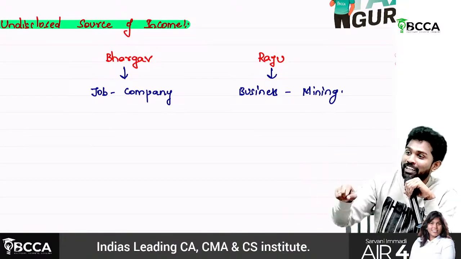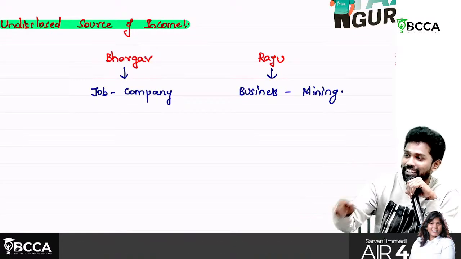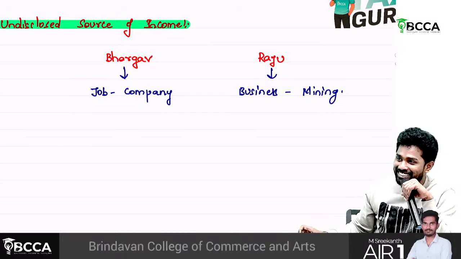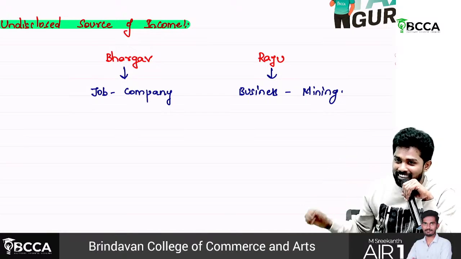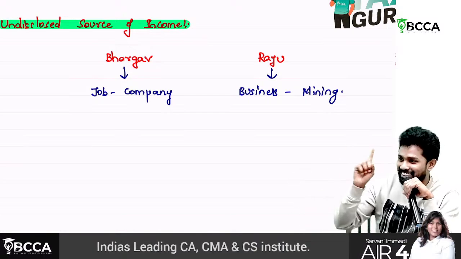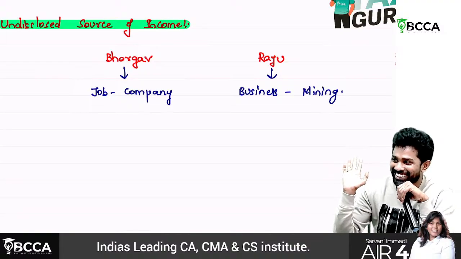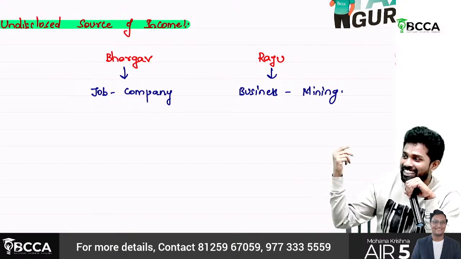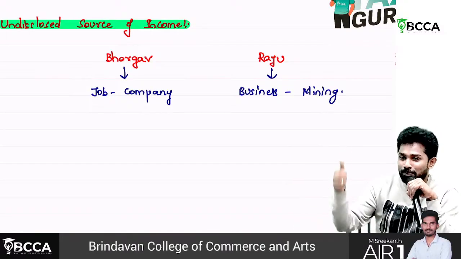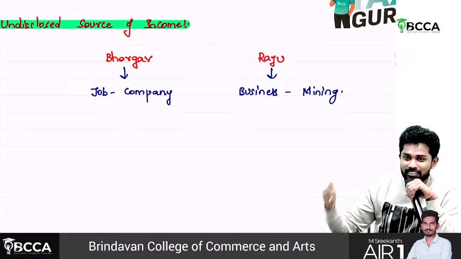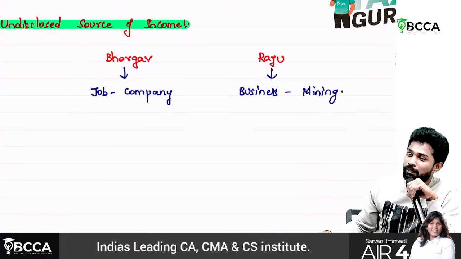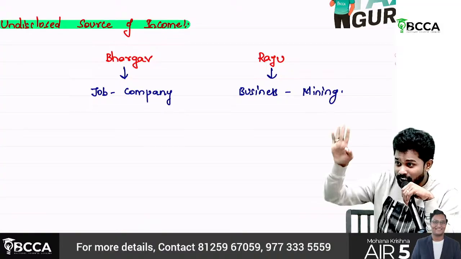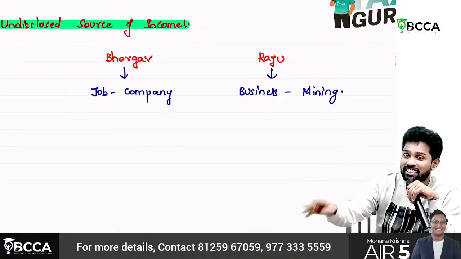Because to explain that source, sir, those were not legal mining. He is mining whatever the hill he finds. He doesn't have any license or nothing. He just bought a JCB, then if he finds a hill there, he started mining. So he cannot explain the source, or even if he provides an explanation, that explanation is not satisfactory to the assessing officer. He has 4 crores of deposits or cash credits.